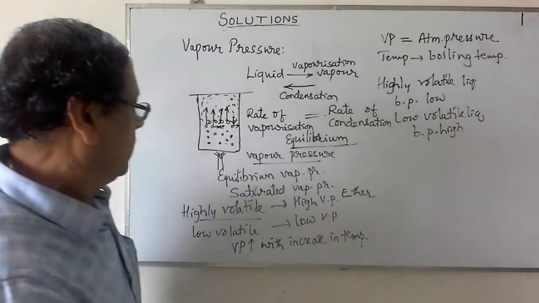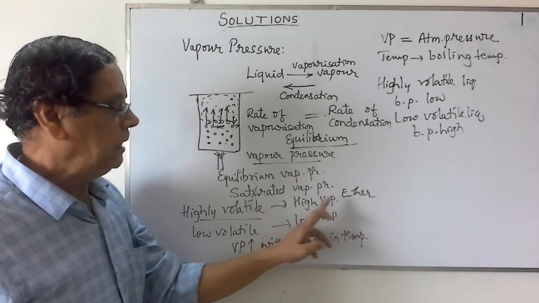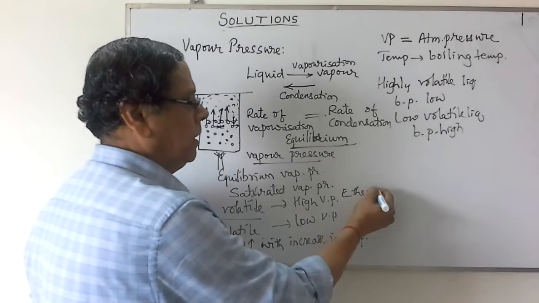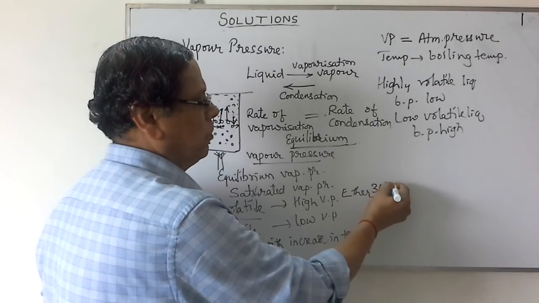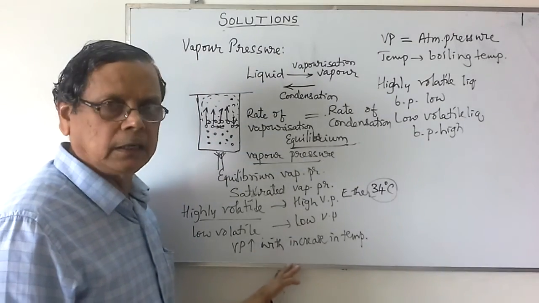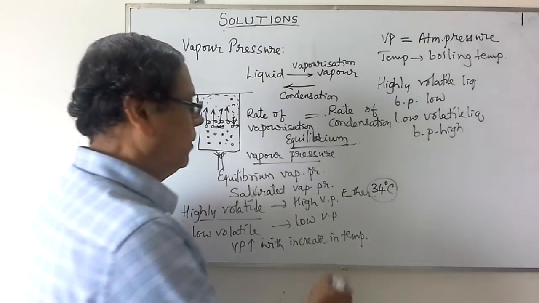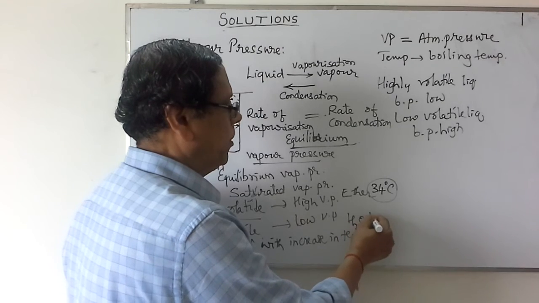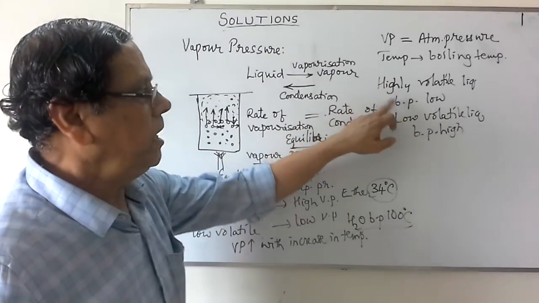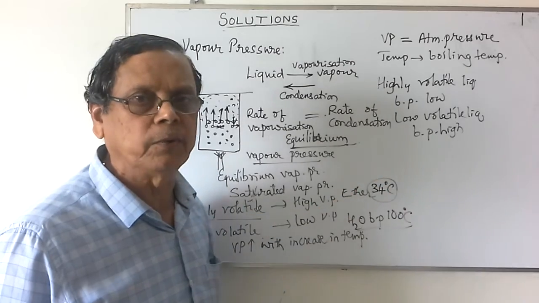For example, ether is a highly volatile liquid with a high vapor pressure, so its boiling point is very low, around 34 degrees Celsius at atmospheric pressure. For a low volatile liquid like water, since the vapor pressure is low, it requires a higher temperature for boiling. The boiling point of water is about 100 degrees Celsius. So the boiling point and the vapor pressure are inversely related to one another.